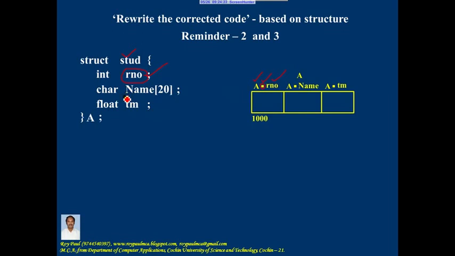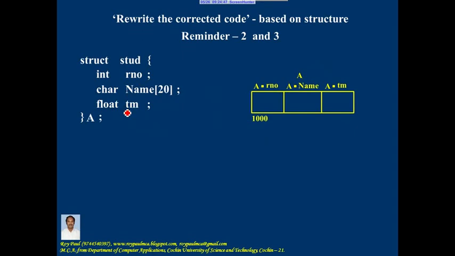Similarly, if I write cout output operator name, it's a syntax error, and the reason is name is a member of the structure and members should not be used alone. So how will you make use of this member? By making use of dot operator. And how do you make use of dot operator? It is variable name dot member name.